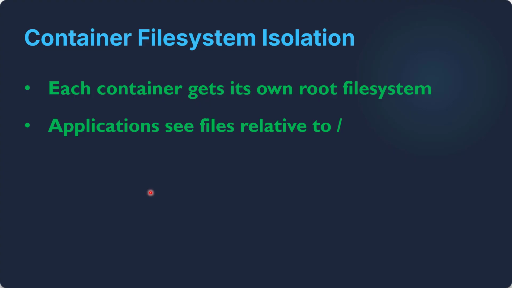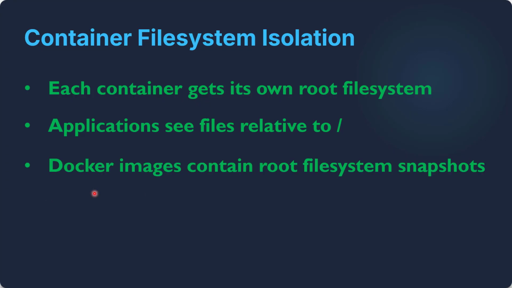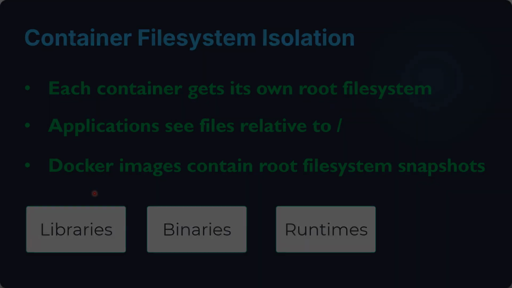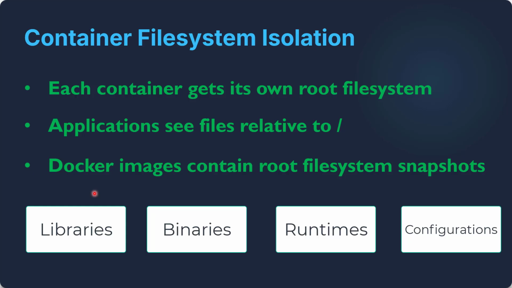Under the hood, this is similar to how Linux uses chroot, changing the root directory a process sees. This is why Docker images contain a complete file system snapshot. They include everything needed to run the application like libraries, binaries, runtimes, and the configuration. So when a container starts, that image becomes its root file system.